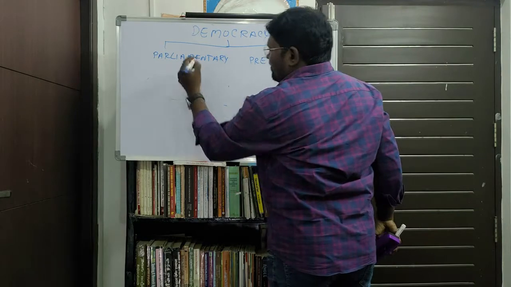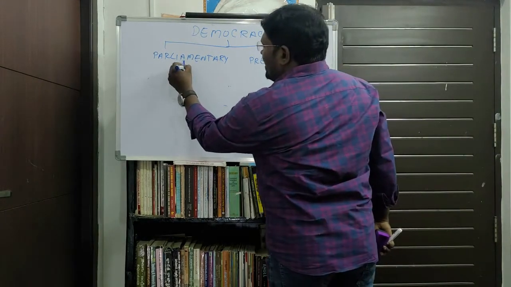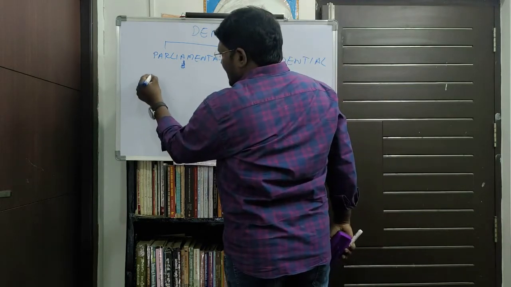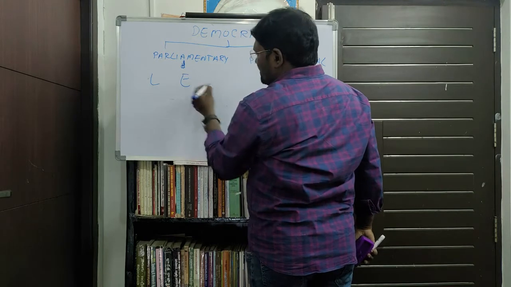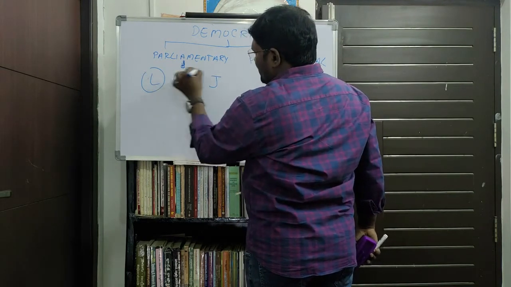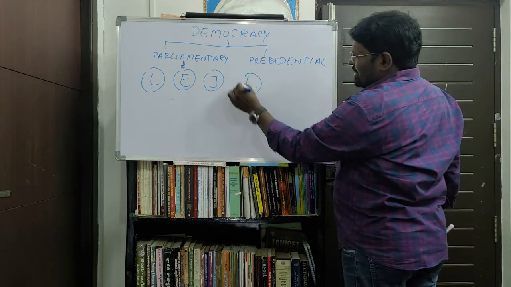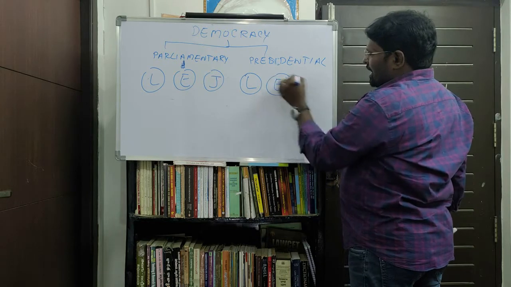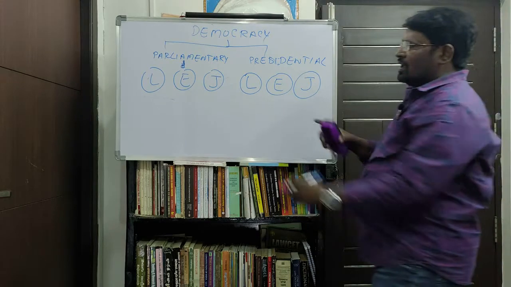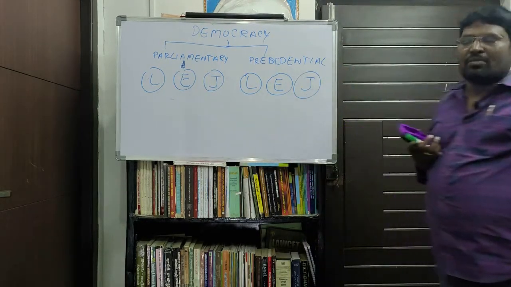In both, legislative, executive, judiciary are common.